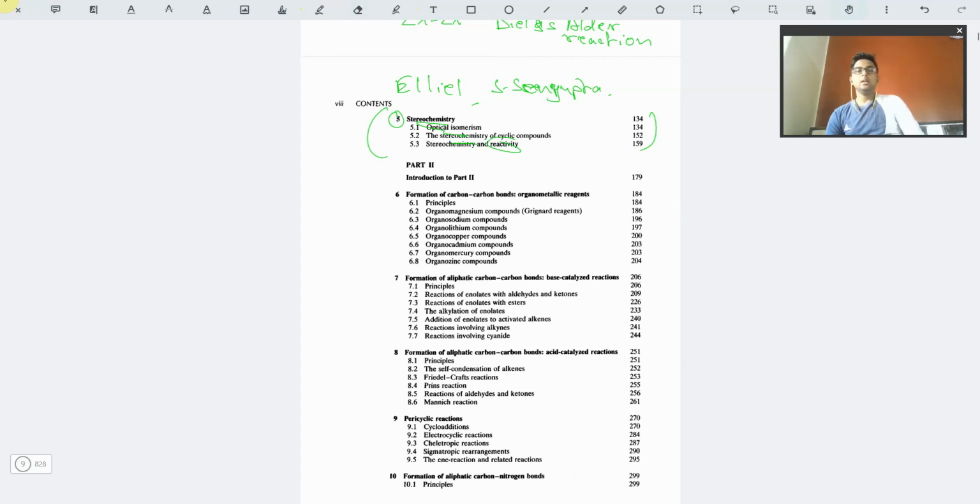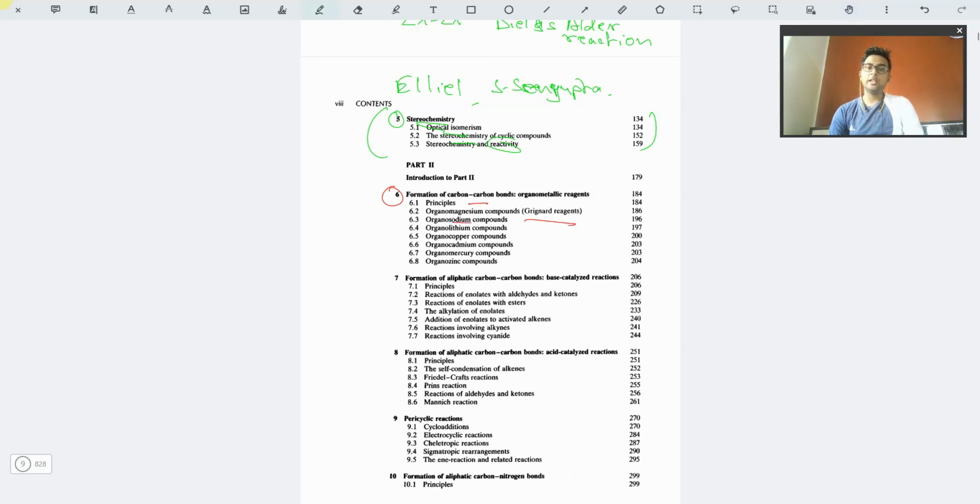So for part 2, that is the basic exact reaction mechanism that we have. So the reactions and the reaction mechanism. The first part is the formation of carbon carbon bonds using organometallic reagents: the principles of how organometallic reagents work and what the types of organometallic reagents are. The most famous one is the Grignard reagent, that is the most applicable one.